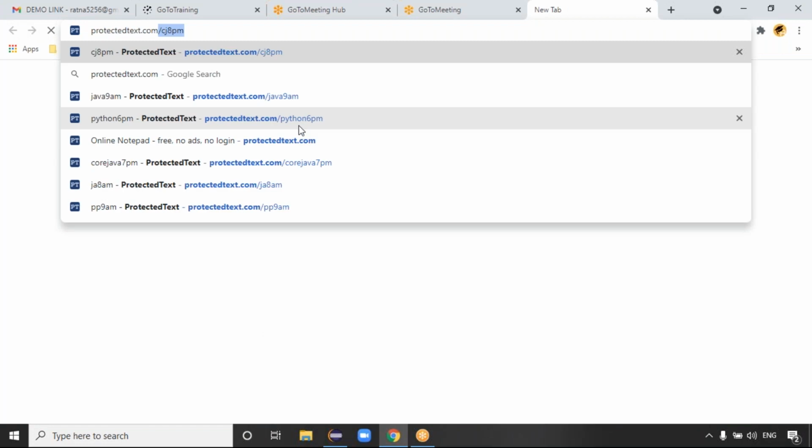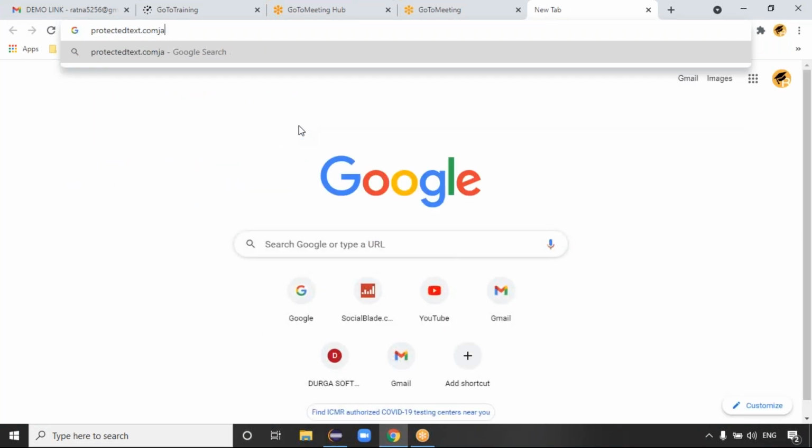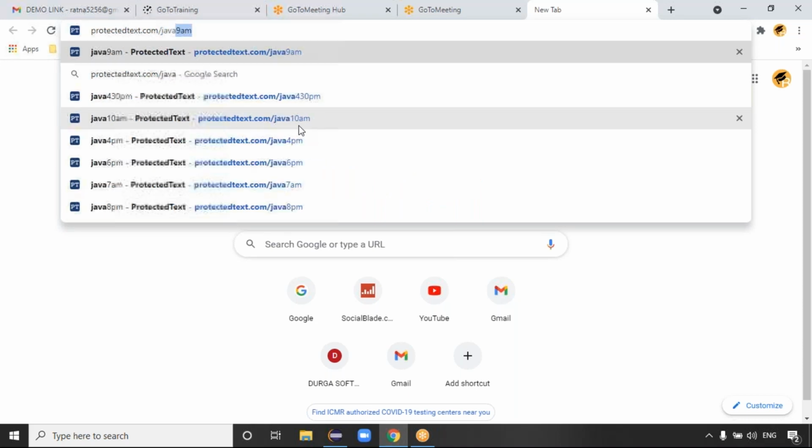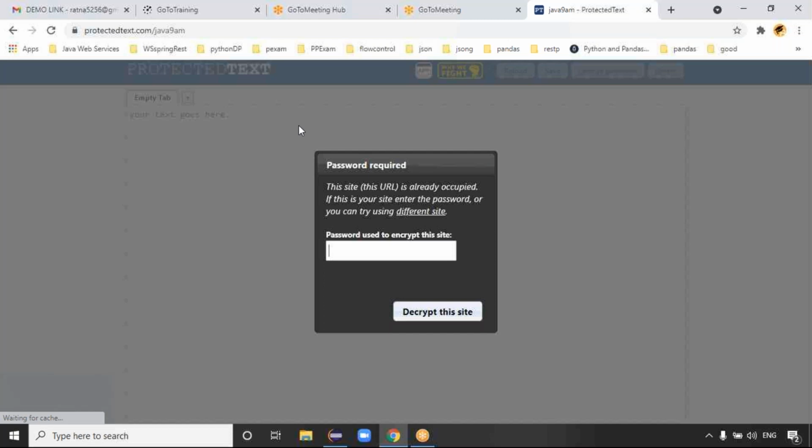So just check the producttest.com slash. So Java 9 a.m. Sorry. So Java 9 a.m. You can get the password like Java here.